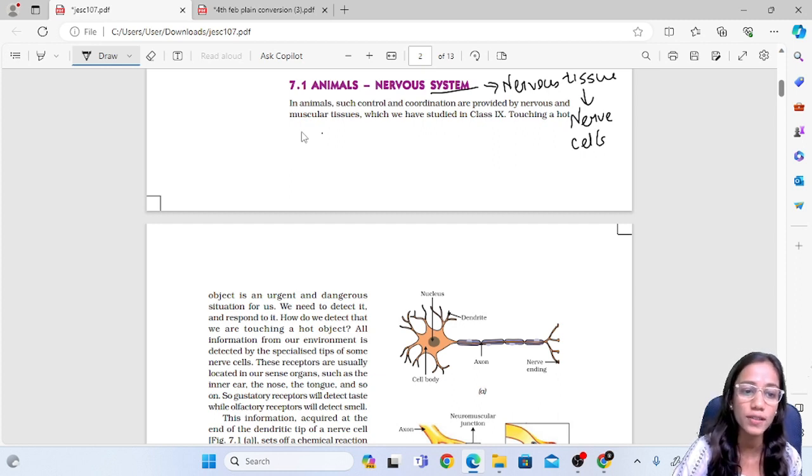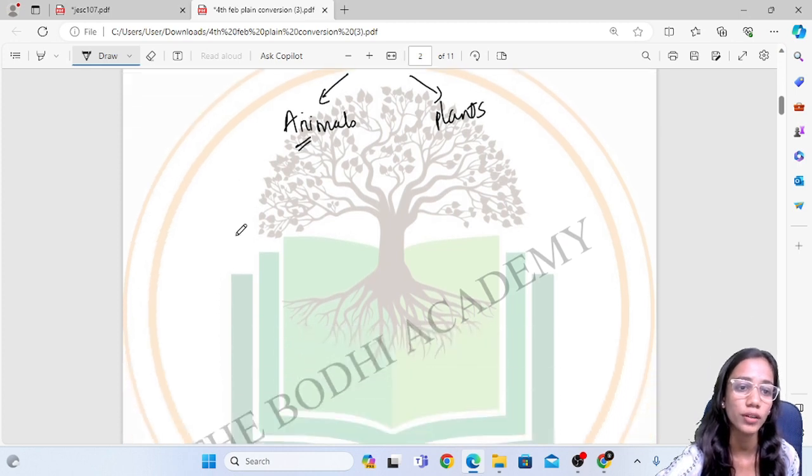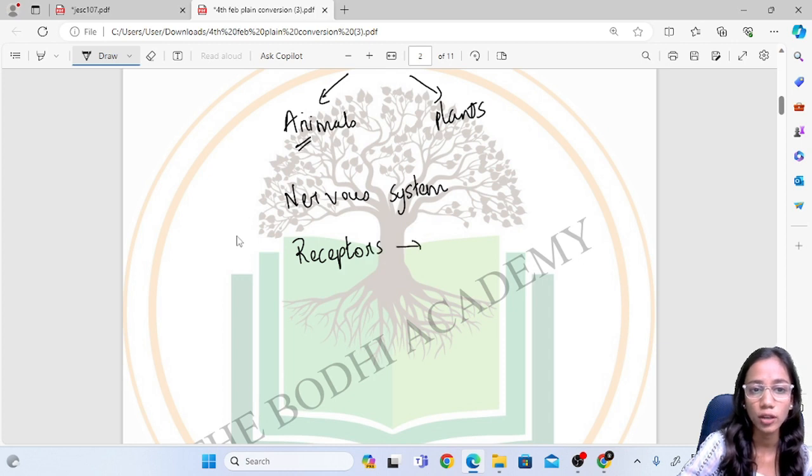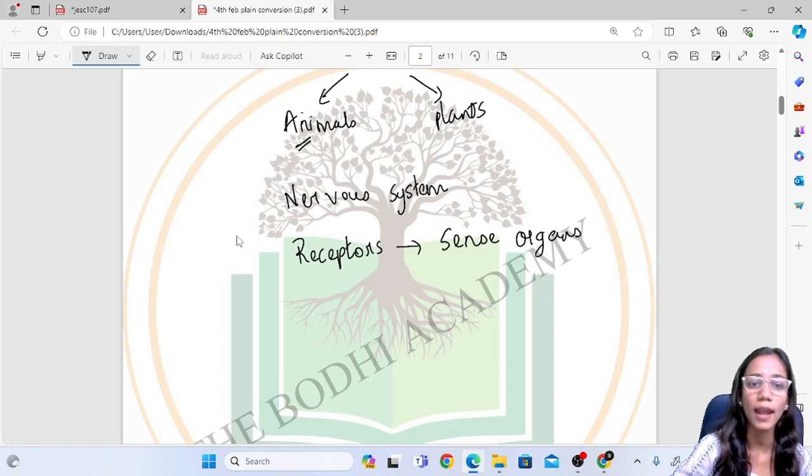All the sense organs have something called the receptors. Very important are the receptors. They are located inside the sense organs, and these receptors will detect the stimuli.